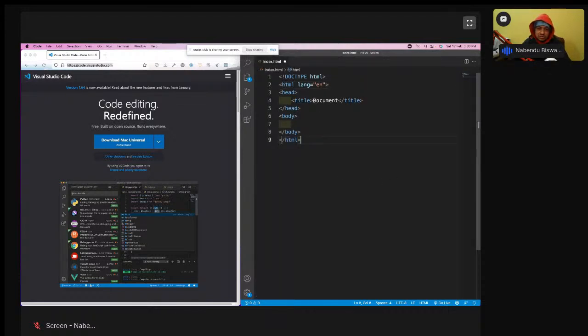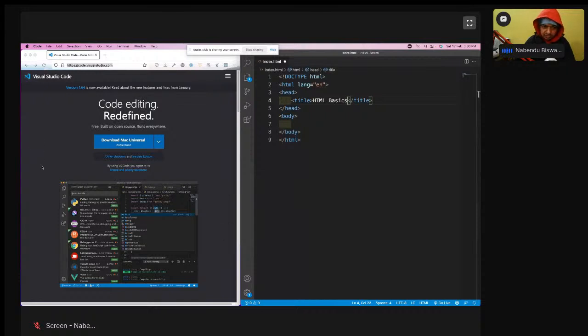So after this, there is a head tag and a body tag, and everything is wrapped with HTML. The head tag has one very important thing known as title. This title is something you are seeing here, the Visual Studio Code. Something like that will come from here. If I change it, it will change. So I'll write HTML Basics here. Then in the body, I have all these things.